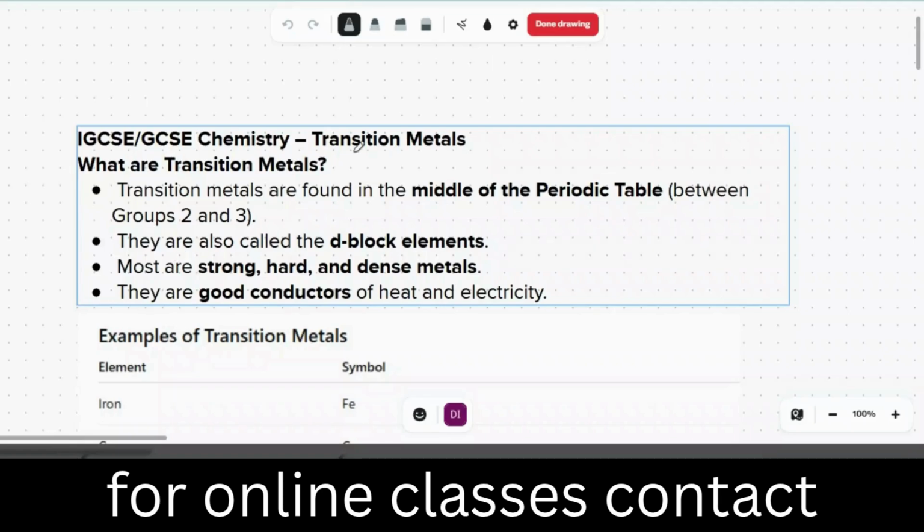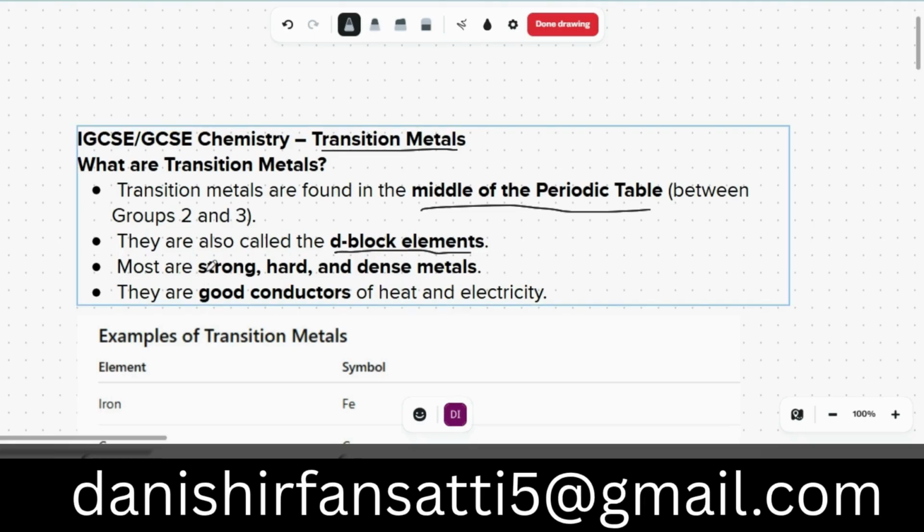Today we are going to talk about transition metals. Okay, what are transition metals? Transition metals are found in the middle of the periodic table between group 2 and 3. They are also called d-block elements. Most of them are strong, hard and dense metals. And they have one quality: they are good conductors of heat and electricity.